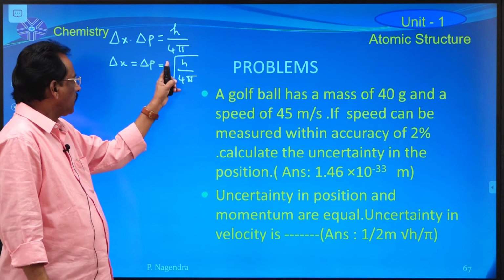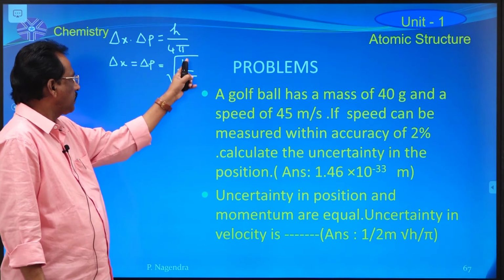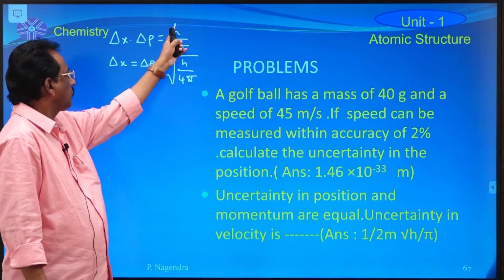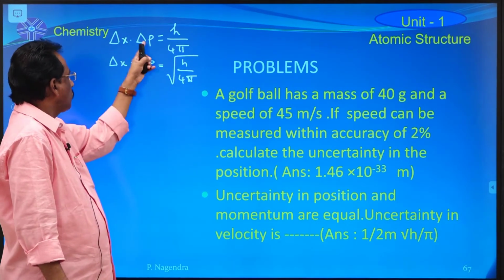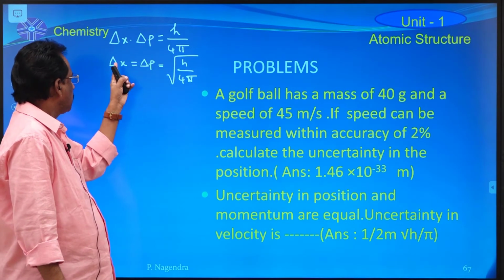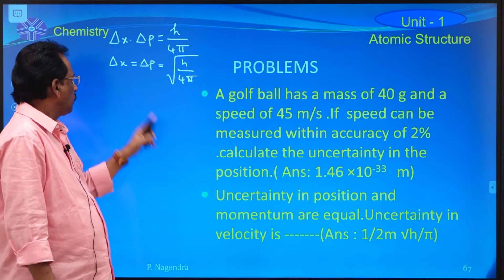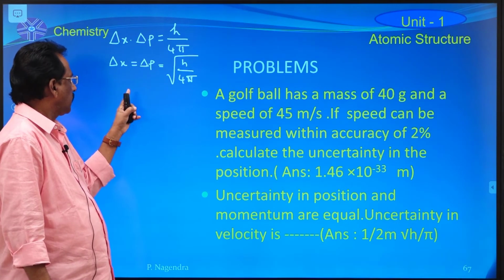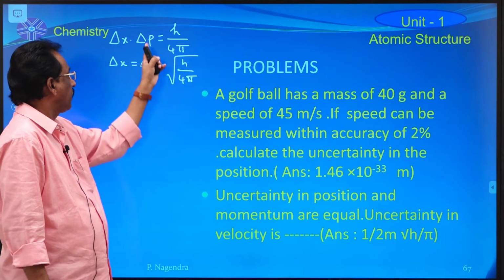So root h by 4 pi into square root h by 4 pi is nothing but h by 4 pi. That means the uncertainty in the determination of position of the particle is equal to square root of h by 4 pi.